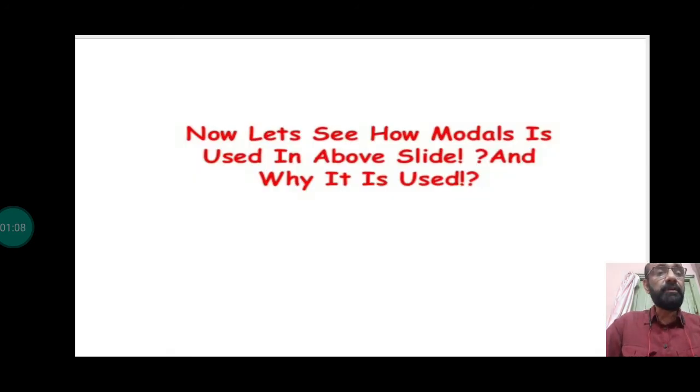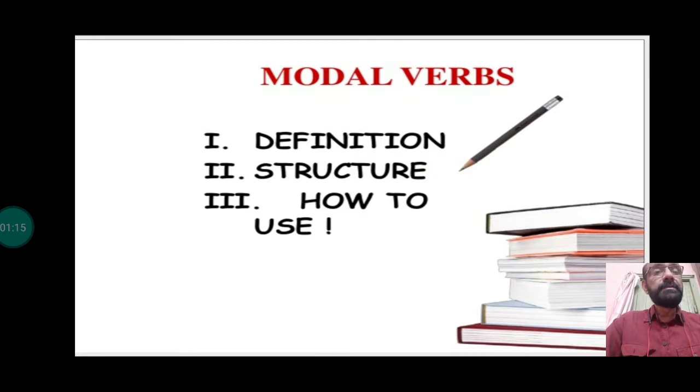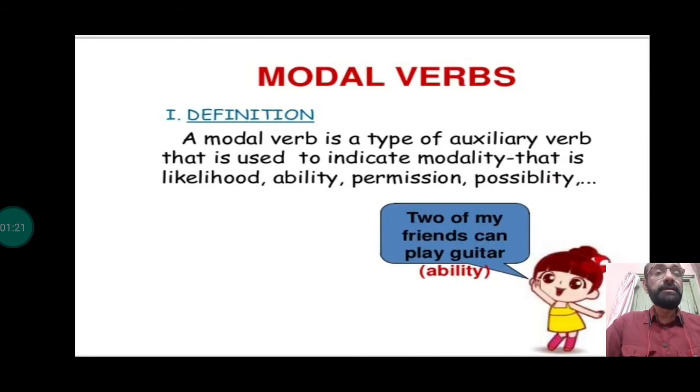Now let us see how modals are used in the above slide and why they are used. So we will be discussing the definition, the structure, and how to use it. Now the definition. A modal verb is a type of auxiliary verb that is used to indicate modality, that is likelihood, ability, permission, possibility, and so on and so forth.